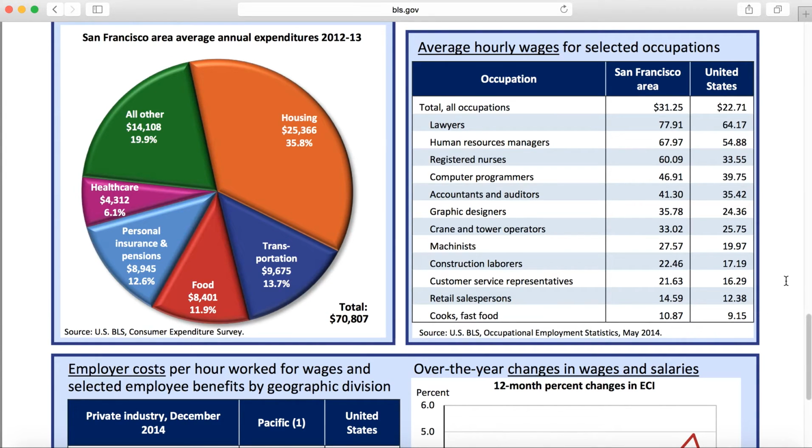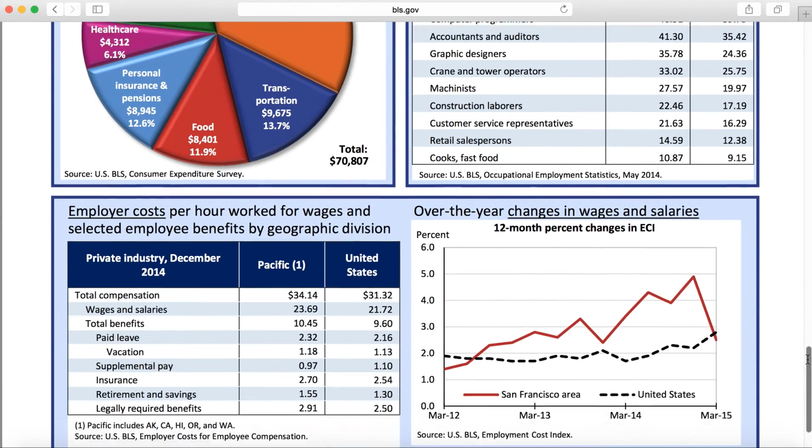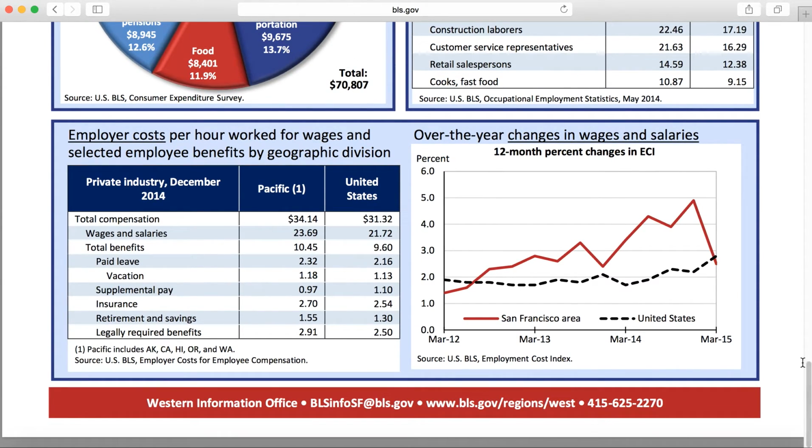$9.15. So if you look at all occupations together, if we took the average of them, the San Francisco average for these is $31.25, which is above the national average by almost $10 an hour. So we definitely have higher wages in the San Francisco area, which equate to higher standard of living and higher cost of living.